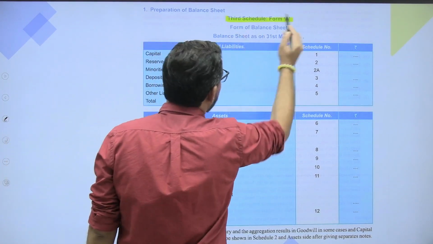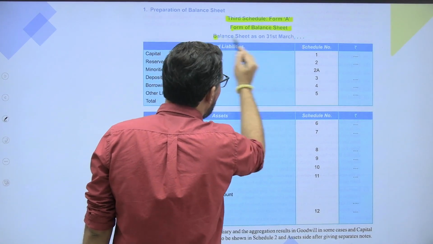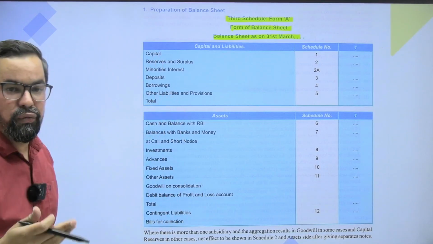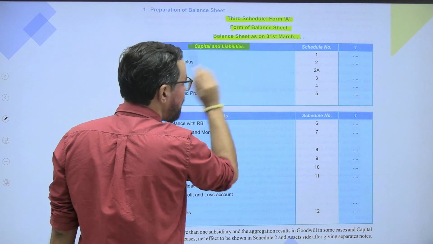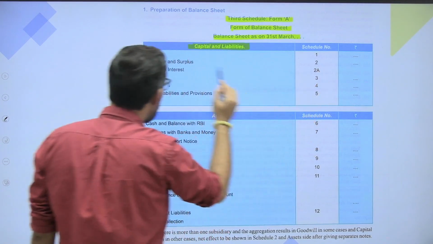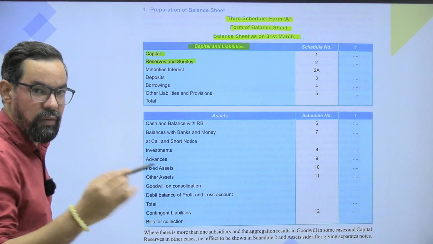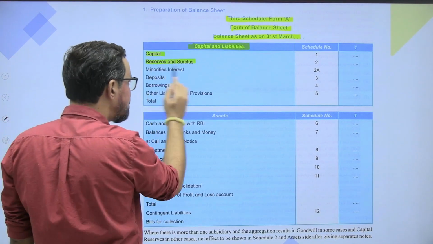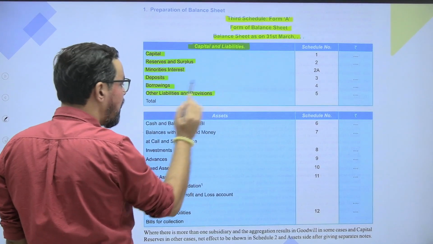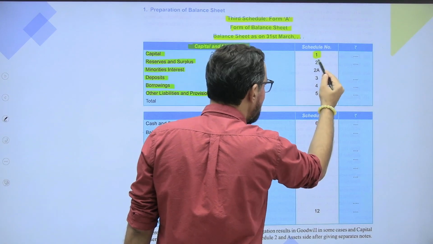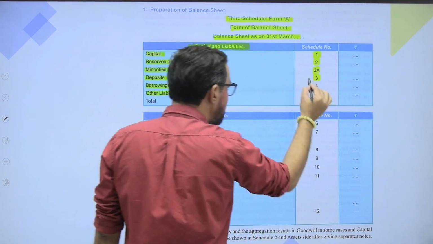Third schedule of BR Act 1949, Form A, form of balance sheet. Balance sheet as on 31st March 2024 or 2025. Okay? So first, it contains liabilities, capital and liabilities, where we have 5 schedules. Okay? First one is capital. We will be discussing all these one by one in detail. Okay? Capital, reserve and surplus, minorities interest, deposits, borrowings, other liabilities and provisions. ठीक है, schedule 1, 2, 2A, 3, where 2A is minorities interest, ठीक है, 4 and 5.